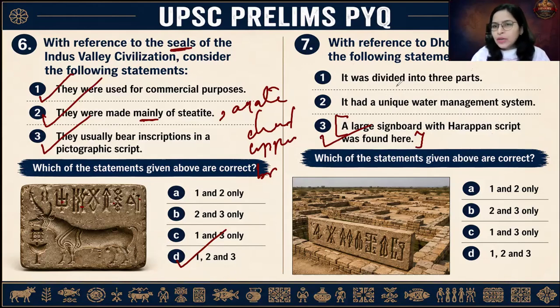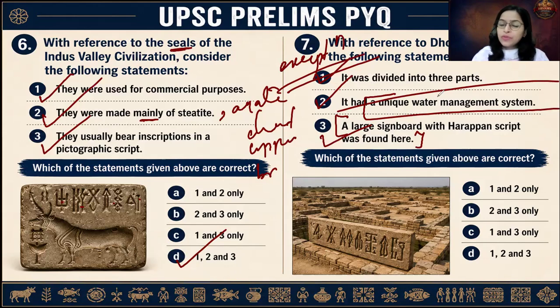Now, if you know, each and every Harappan site was divided into two parts, the Citadel and the lower town. But there was an exception, and the exception was Dholavira. Instead of two compartments, it had three compartments: lower town, middle town, and upper town. So this is a unique exception of the Harappan civilization. So the site was divided into three parts. And yes, Dholavira is known for its unique water management system. It is known for proper water reservoirs, which ensured irrigation facilities. So the answer for this is all 1, 2, 3.